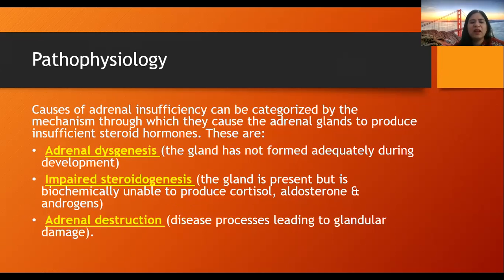And third, in adrenal destruction, some disease processes are leading to glandular damage. The disease may be autoimmune, it may be inflammatory, it may be tuberculosis, it may be some kind of metastasis happening. So any kind of disease process which is destroying the adrenal gland will lead to adrenal insufficiency.